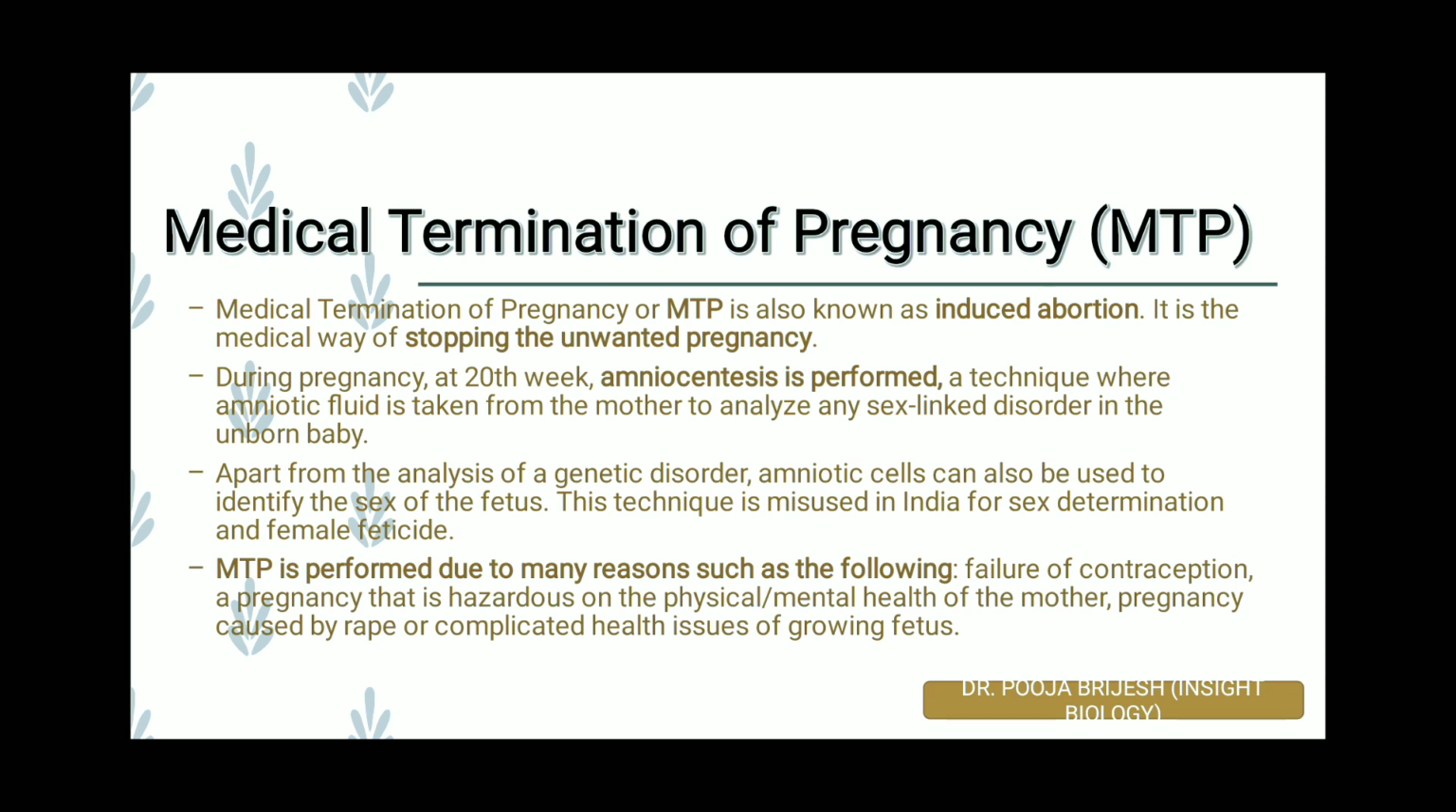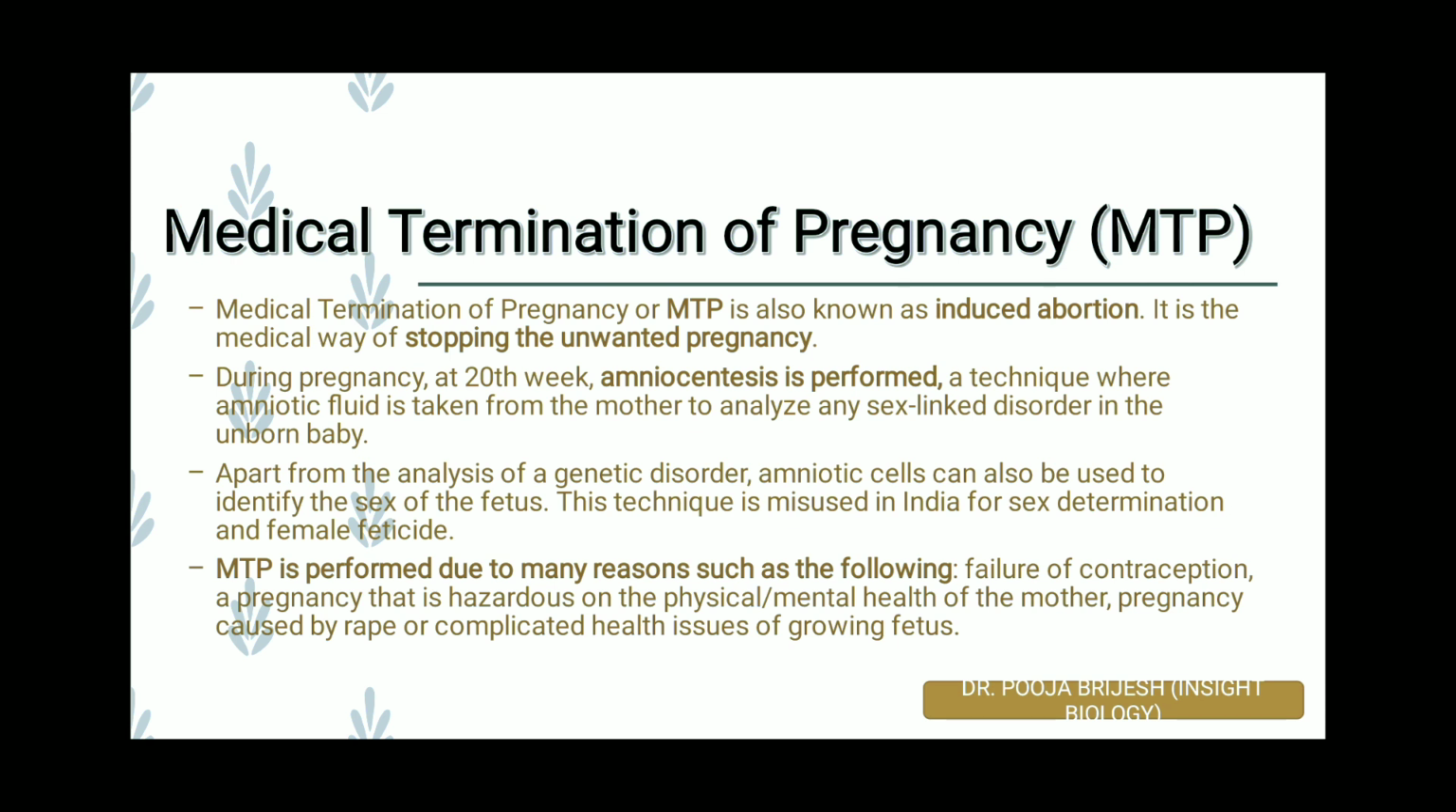Now in India, the national average sex ratio is 914 girls to every 1000 boys. That is 914 girls to 1000 boys. The families want sons rather than daughters, as sons bring in a dowry when they marry. During pregnancy, at the 20th week, amniocentesis is performed.